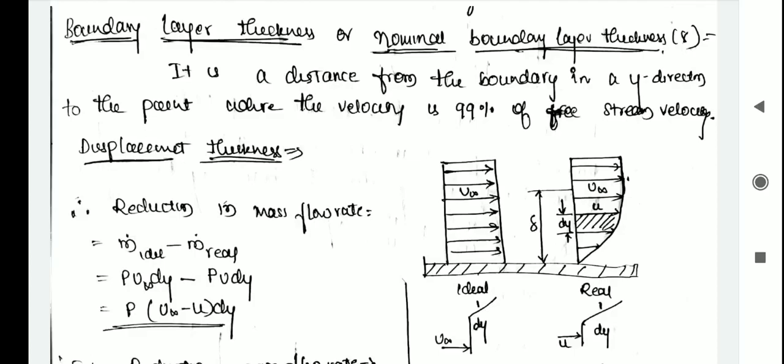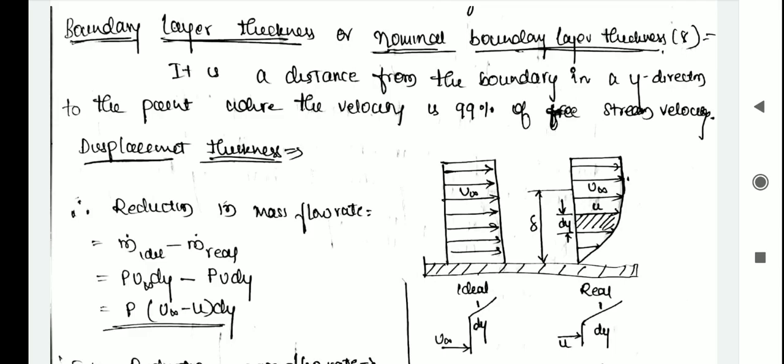Hello students, in this video I am discussing boundary layer thickness, or nominal boundary layer thickness. In the previous video we discussed boundary layer theory. Now we move on to boundary layer thickness. There are three types of boundary layer thicknesses. First is displacement thickness, second is momentum thickness, and third is energy thickness.